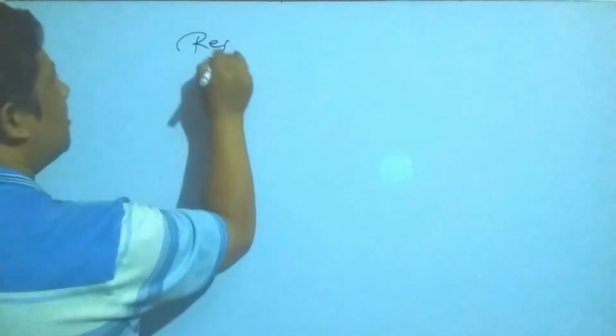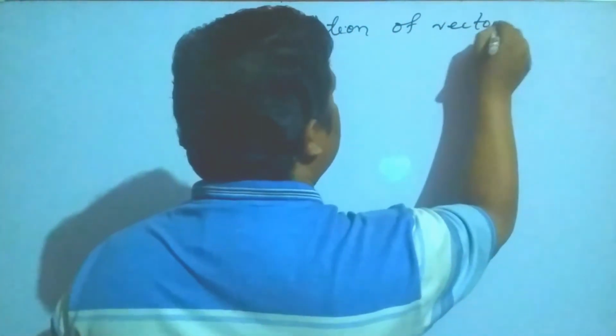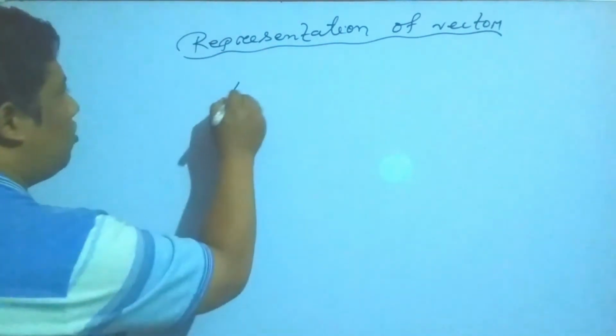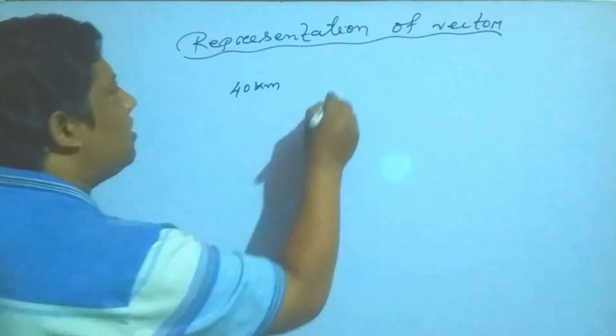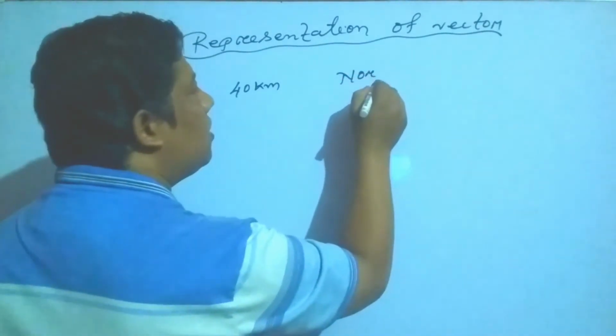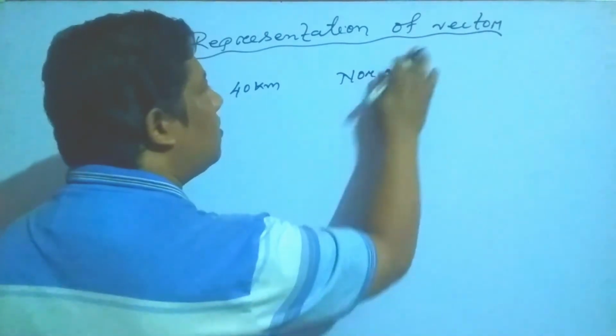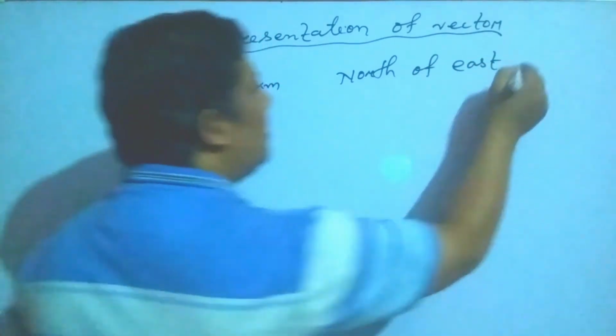Next, representation of vectors. How can you represent them? Suppose the question is given: 40 kilometer north of east at 35 degree.